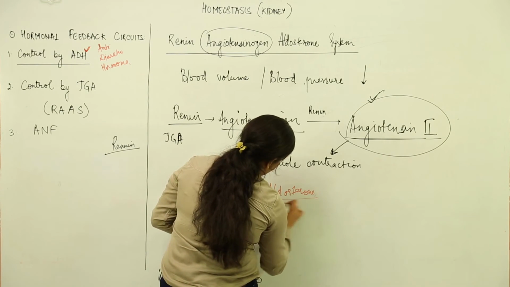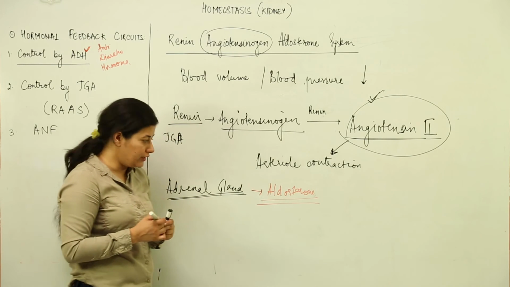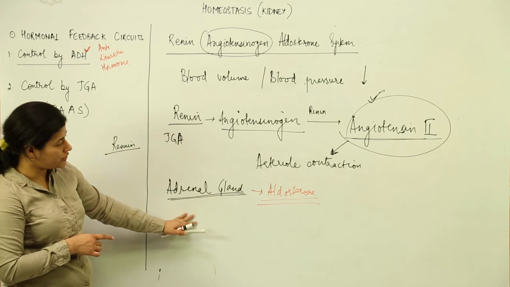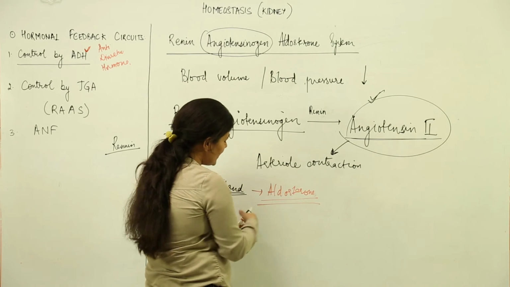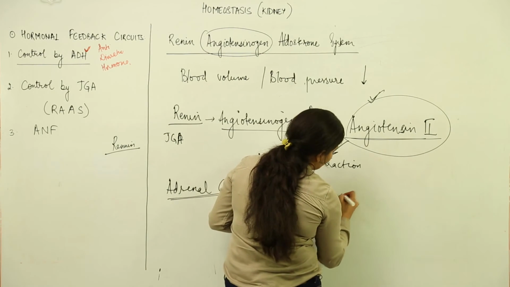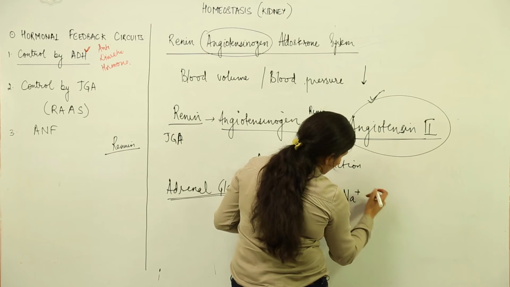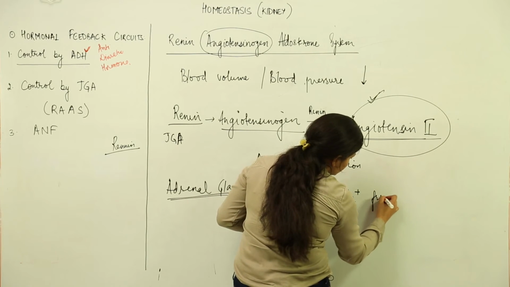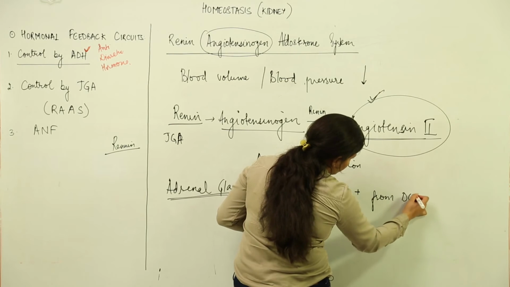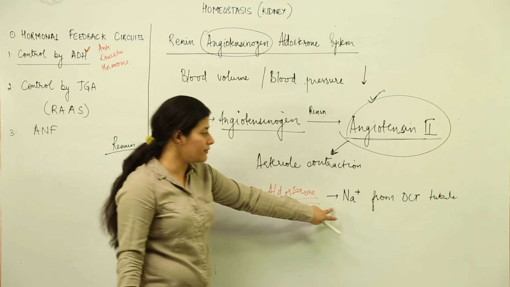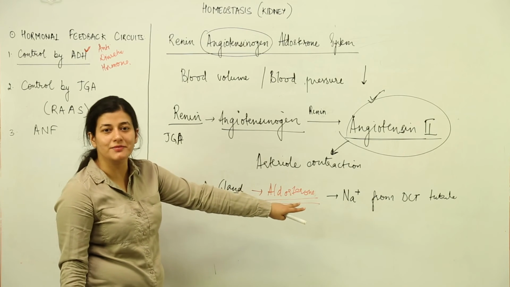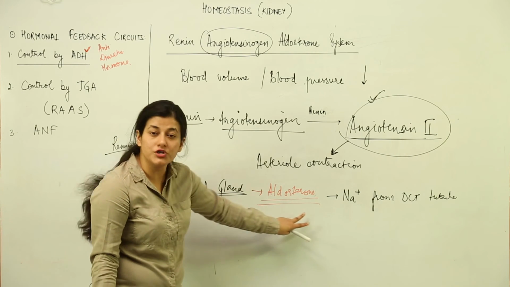Aldosterone is a cortical hormone of the adrenal gland. This aldosterone basically goes and reabsorbs sodium ions from the distal convoluted tubule. Alright, sodium ion reabsorption takes place in DCT when the aldosterone is released.